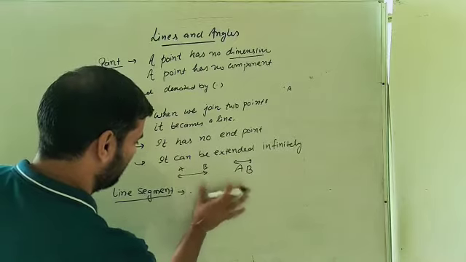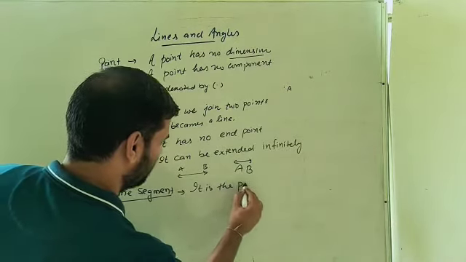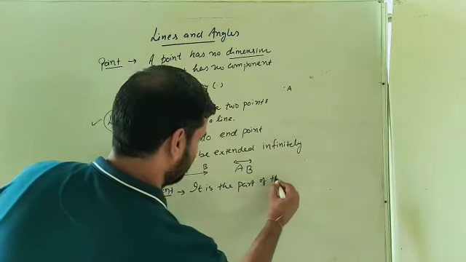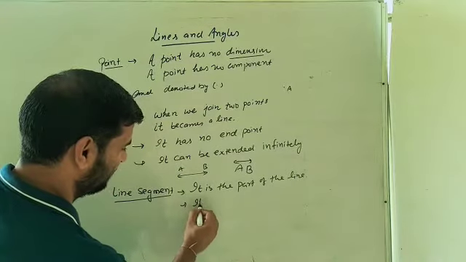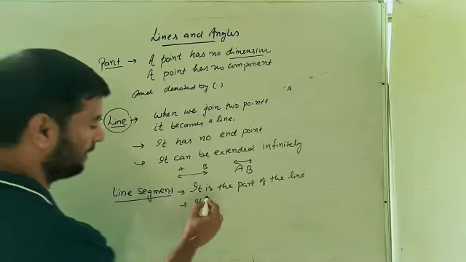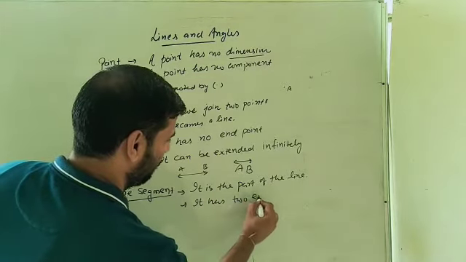It has two end points. The end points will be fixed. It has two end points.